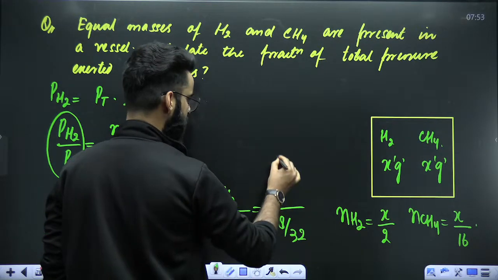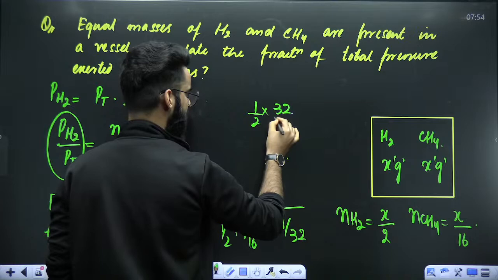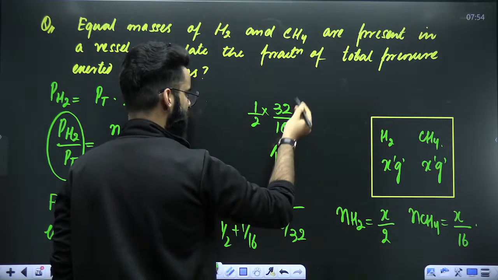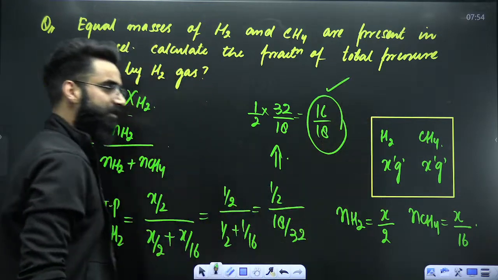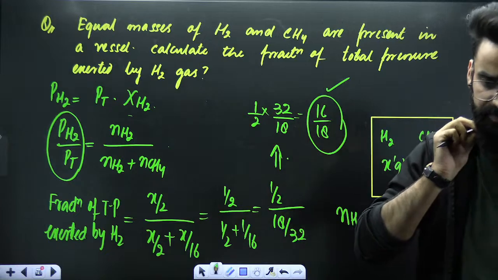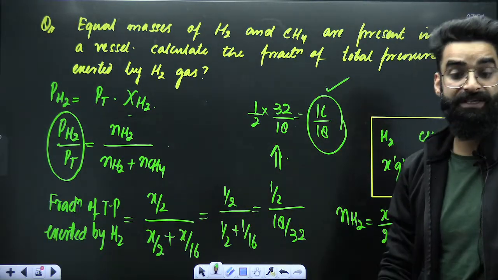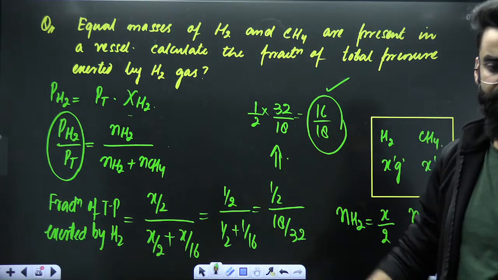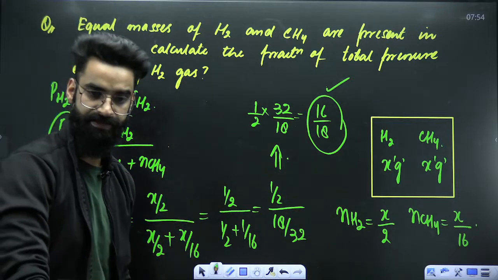So it has to be equal to 1 by 2 multiplied by 32 divided by 18. The value comes out to be 16 divided by 18. So 16 divided by 18 is basically the fraction of total pressure exerted by H2. This kind of a question can be asked.